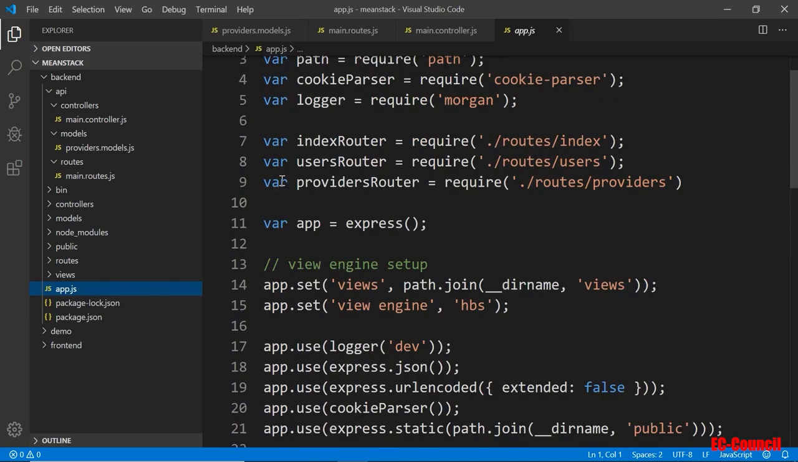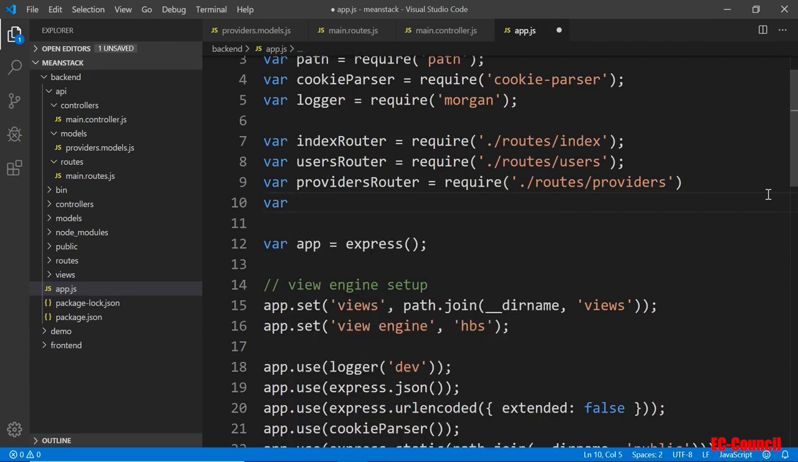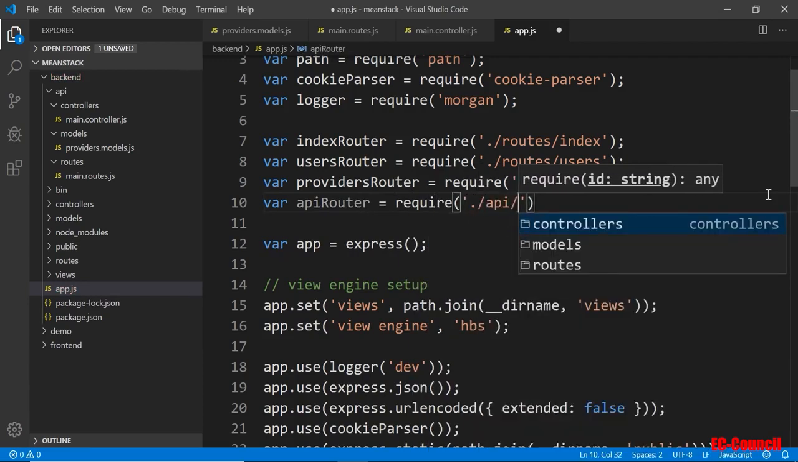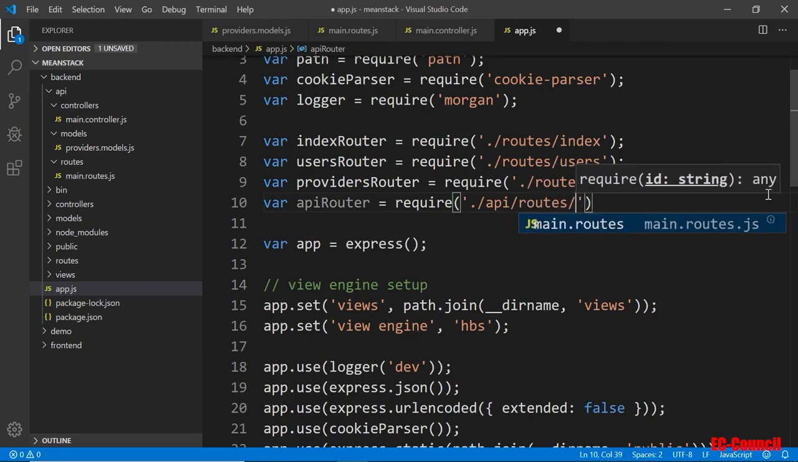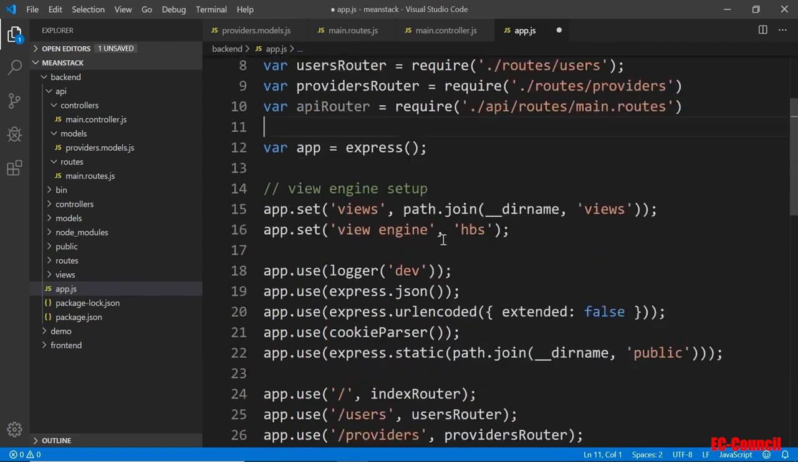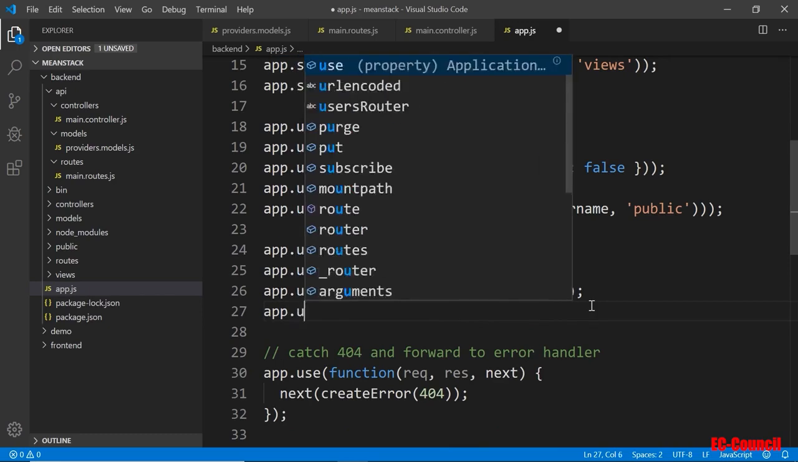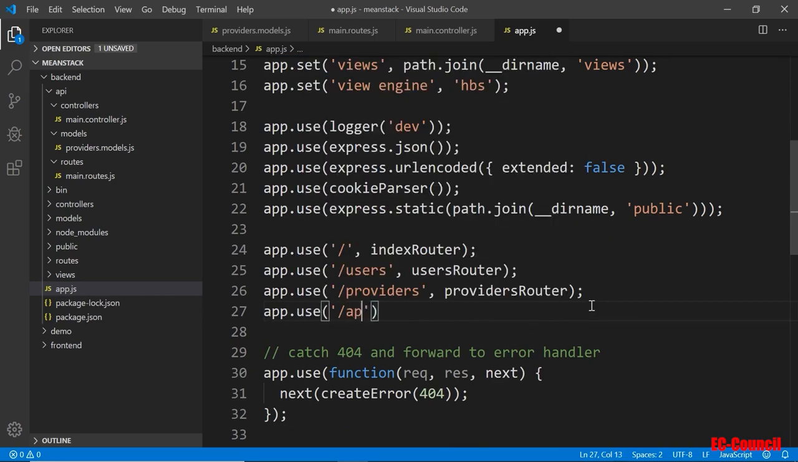Before we do that, I'm going to create a new route up here. I'll call this one the API router. Require, it's going to be coming from the API folder and inside the routes, and then we have the main.route. That is the route we'll be using. And then down here in line 27, I'm going to add a new route in here. So app.use. And so when we go to the API URL endpoint, we're going to call the API route instead of the other one.